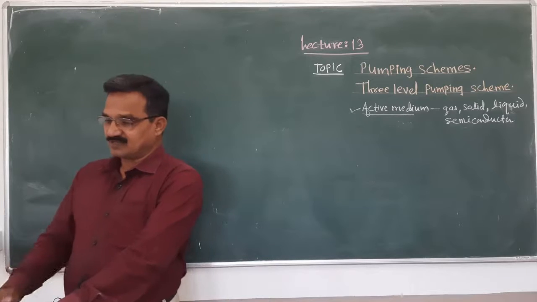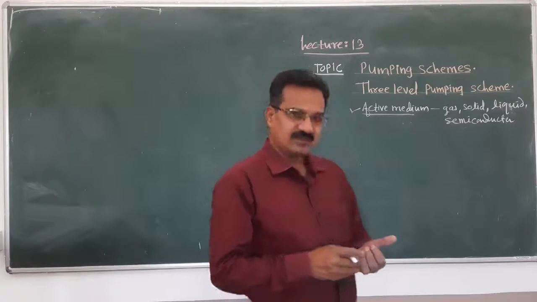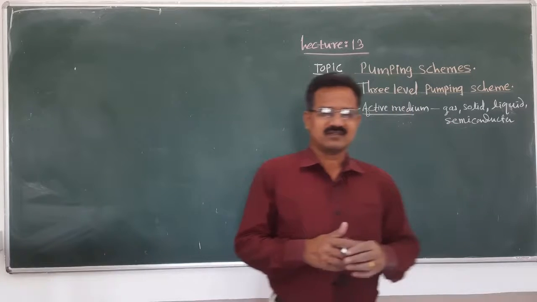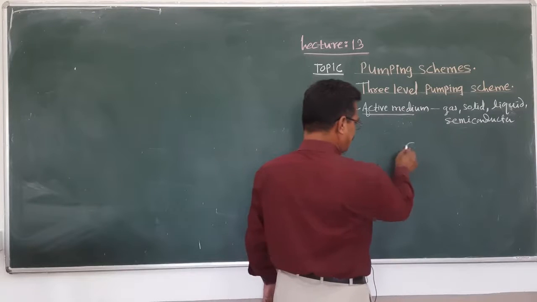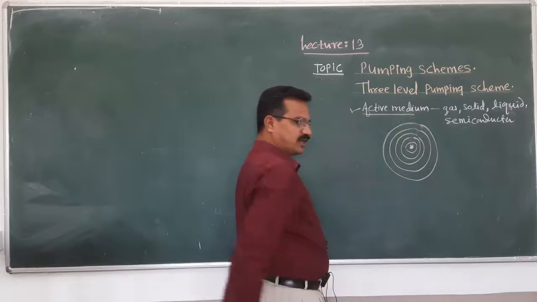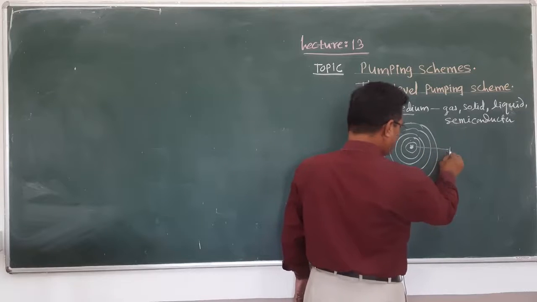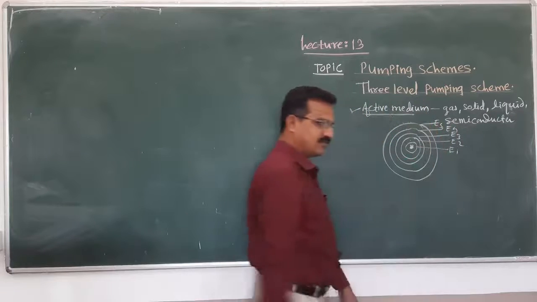And you remember that an atom is characterized by a number of energy levels. When we consider the atom, this is the nucleus, first orbit, second orbit, third orbit, fourth orbit, fifth orbit, a number of orbits. For each orbit there is an energy level: E1, E2, E3, here is E4, E5, in this way.